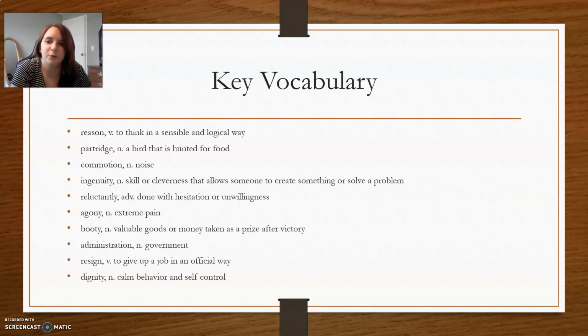Some key vocabulary for today. Reason is to think in a sensible and logical way. Partridge is a bird that is hunted for food. Commotion is noise. Ingenuity is skill or cleverness that allows someone to create something or solve a problem. Reluctantly is done with hesitation or unwillingness. Agony is extreme pain. Booty is valuable goods or money taken as a prize after victory. Administration is government. Resign is to give up a job in an official way. And dignity is calm behavior and self-control.